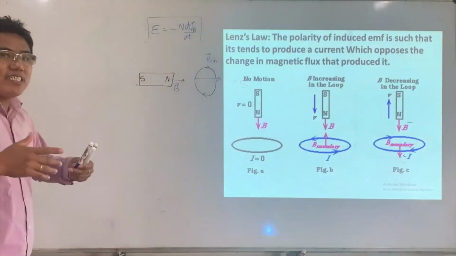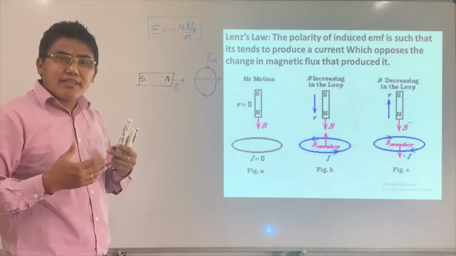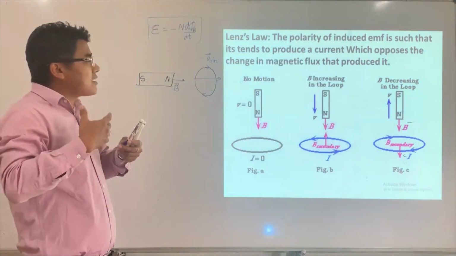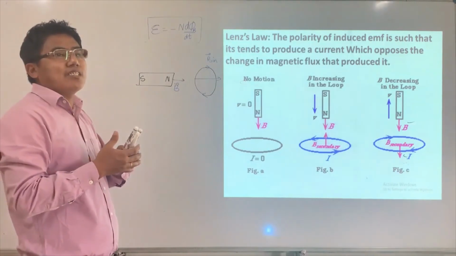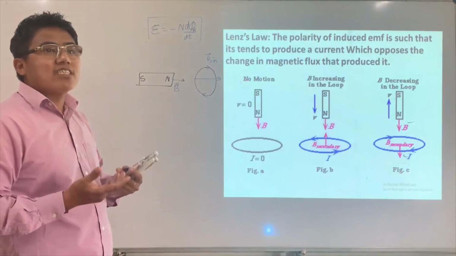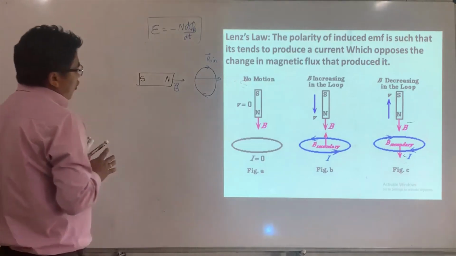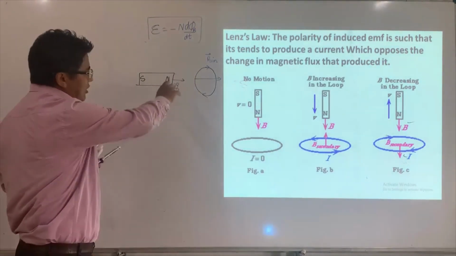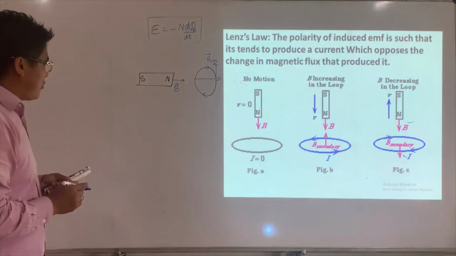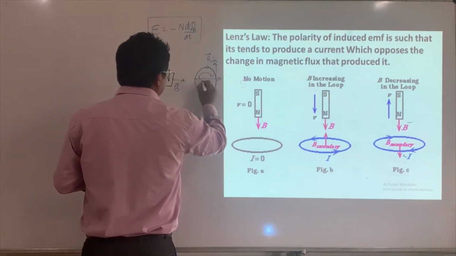If I take the converse of Lenz's law and find that it is inconsistent with the law of conservation of energy, then Lenz's law has to be consistent with the law of conservation of energy. This is how I prove it, a converse proof. If this is so, the current has to be in these directions, and if the currents are in these directions, this is going to be a south pole.